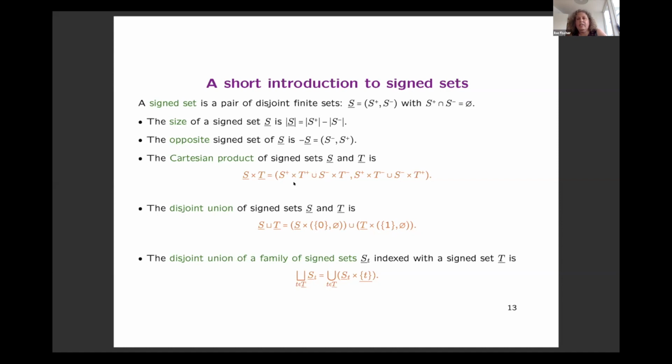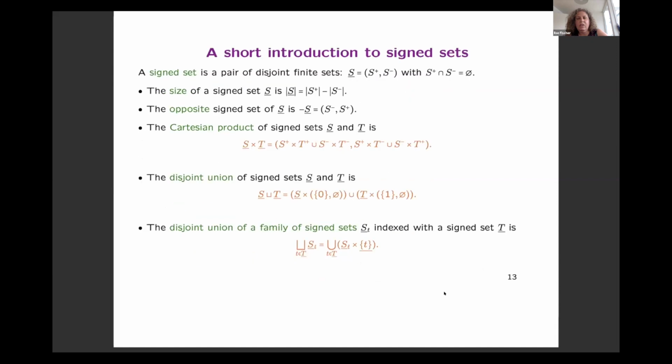Then you can have a Cartesian product. So what you do is you take the Cartesian product of the positive parts and the Cartesian product of the negative parts for the positive part, and for the negative part, you take once the positive part and once the negative part. Then you can have a disjoint union. So what you do is you just add a coordinate to make all elements distinct. And even more important is that we can have a disjoint union of a family of sign sets. And note here that the indexing set actually is also a sign set. So these are constructions that we will need for our purpose.